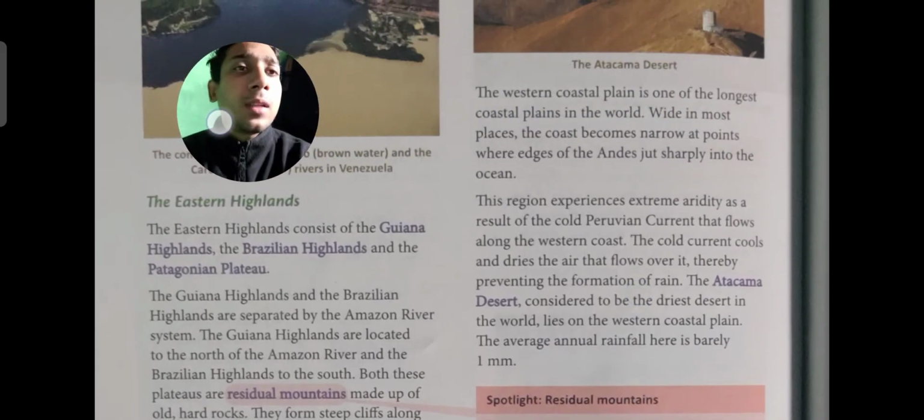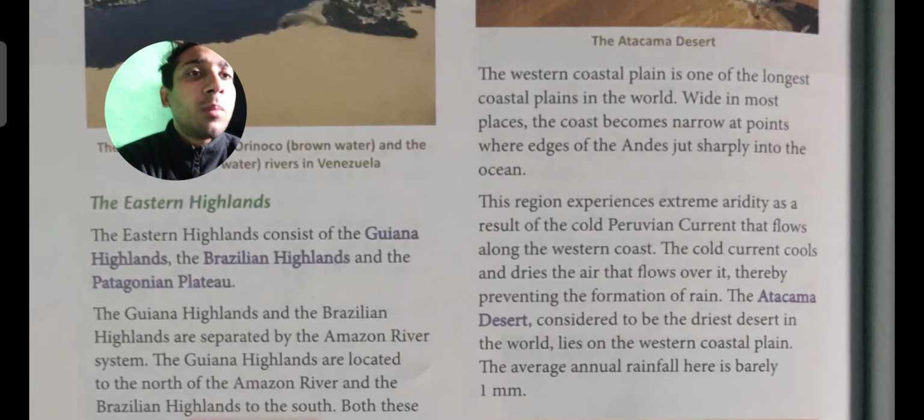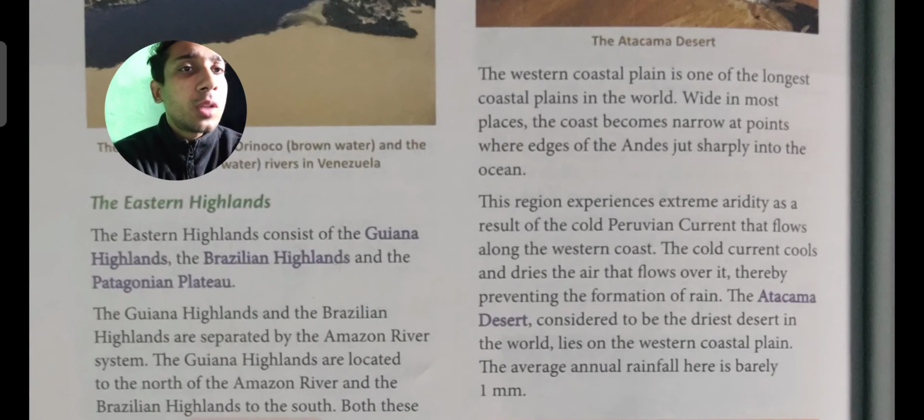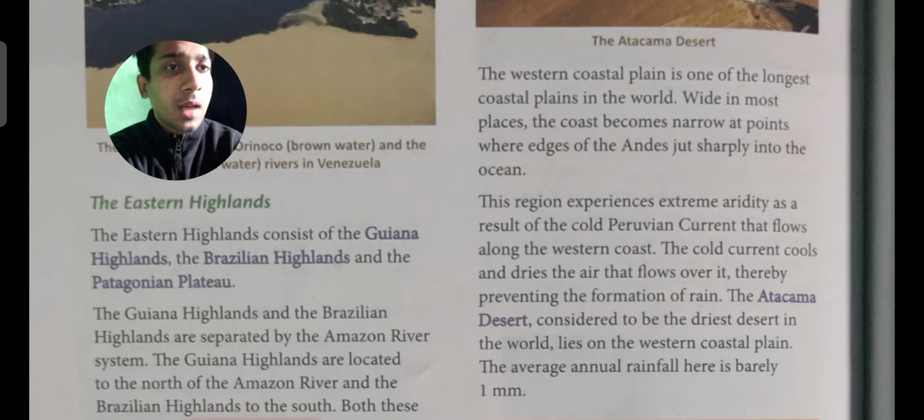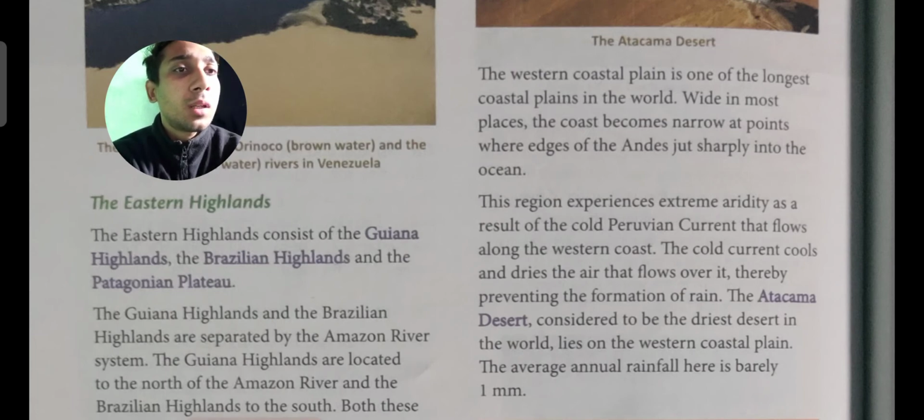So we can see the western coastal plain is one of the longest coastal plains in the world and is wide in most places. The coast becomes narrow at points where the edges of the Andes drop sharply into the ocean. This region experiences extreme aridity as a result of the cold Peruvian current that flows along the western coast.